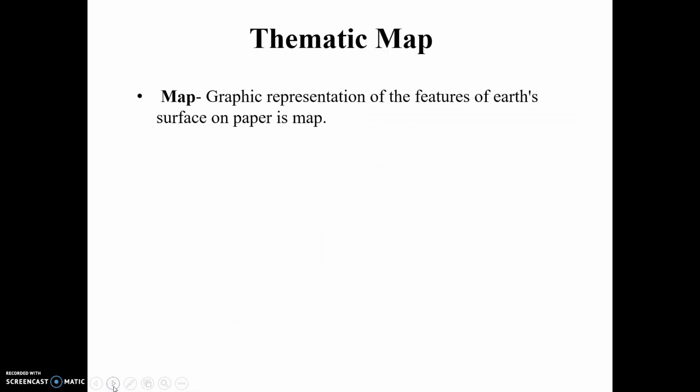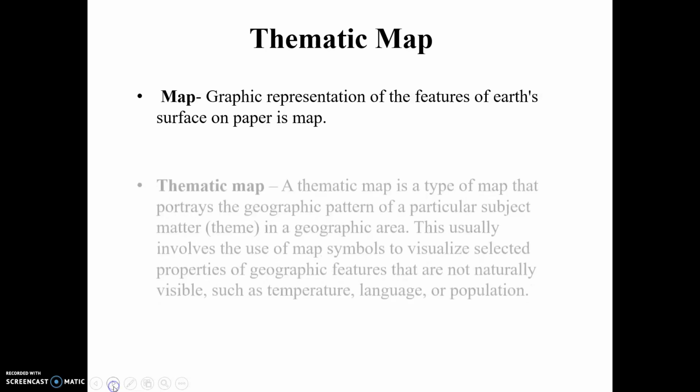Okay, so what is thematic map? For knowing this, first we have to know what is map. Map is a graphic representation of the features of Earth's surface. So whatever is there on Earth's surface, whether it is a forest, whether these are mineral resources or different deserts around the world, all these things can be drawn and shown on a piece of paper. We can call that a map.